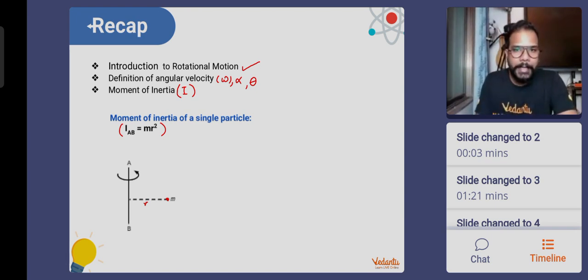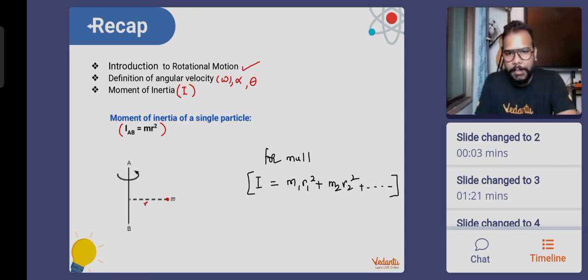Okay. If you have multiple particles forming such motion, then the moment of inertia for multiple particles will be m1 r1 square plus m2 r2 square. Like that, for as many particles as there are, we'll simply keep on adding all the moments of inertia. This is what we did last time.